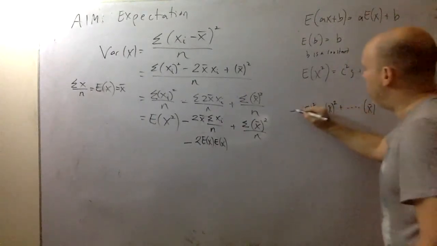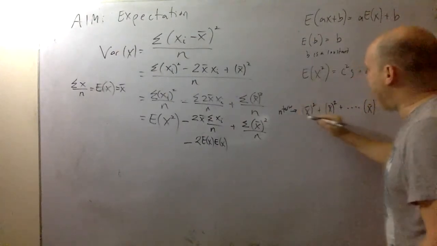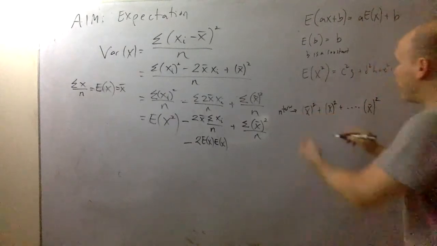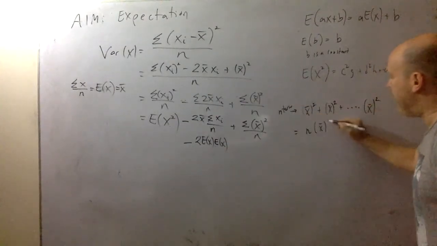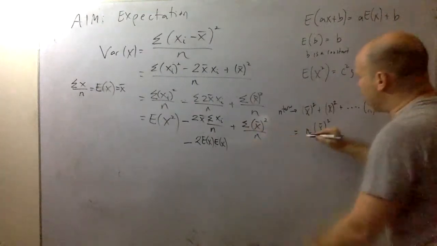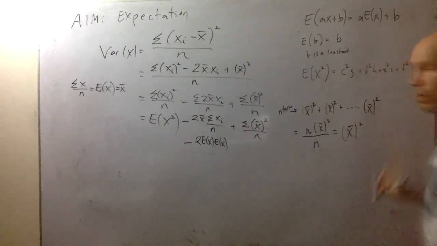There's n of these. This is n terms. And then I'm taking the average, which equals what? So this equals n times this mean squared. But if I want the average, I'm divided by n. This equals the mean squared.